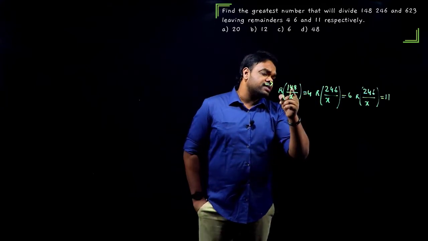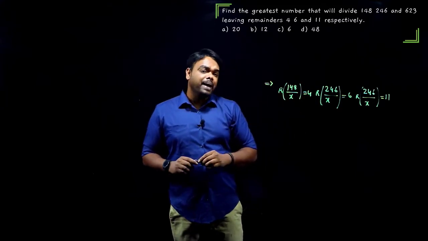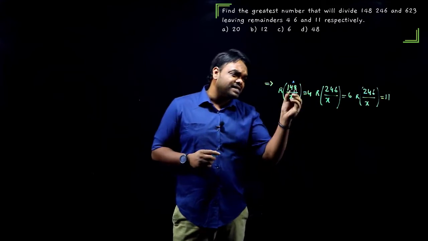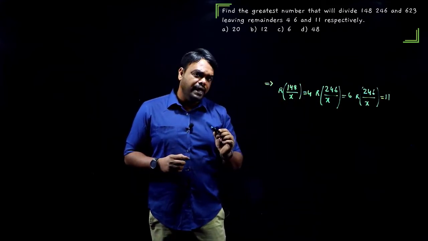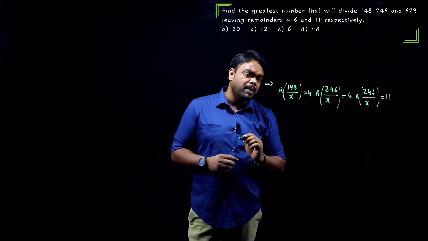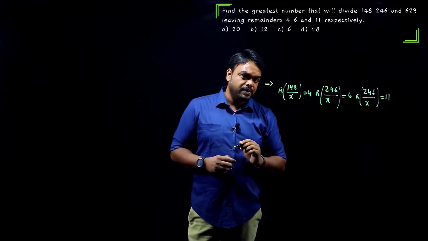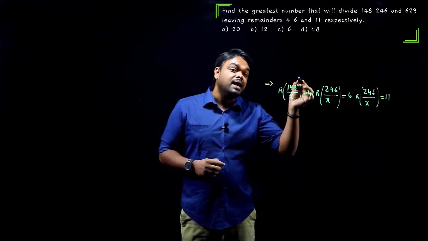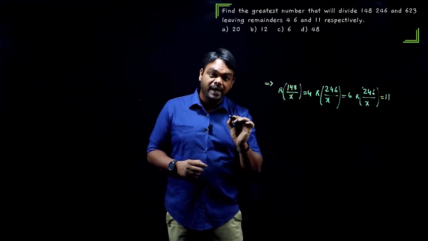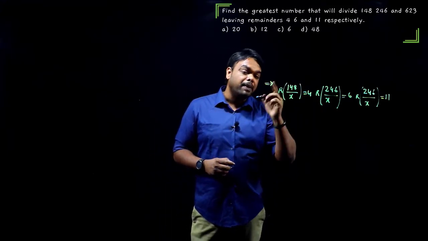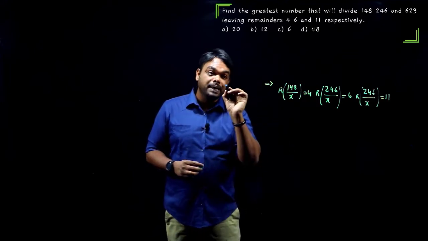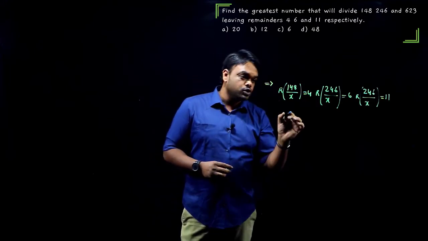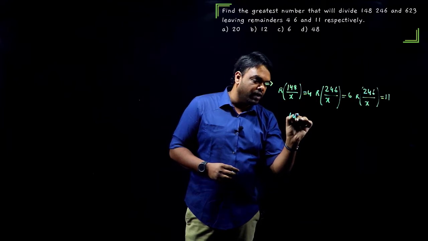Look, when this number is divided by x, it should give a remainder 4. So if I subtract that 4 from 148, that should be completely divisible by x. Agree? Because when I divide 148 with x, the extra part left over is 4, which we call the remainder. Now if we remove that extra part from the 148, that must be completely divisible by x. So if I remove that one, we'll get 144.